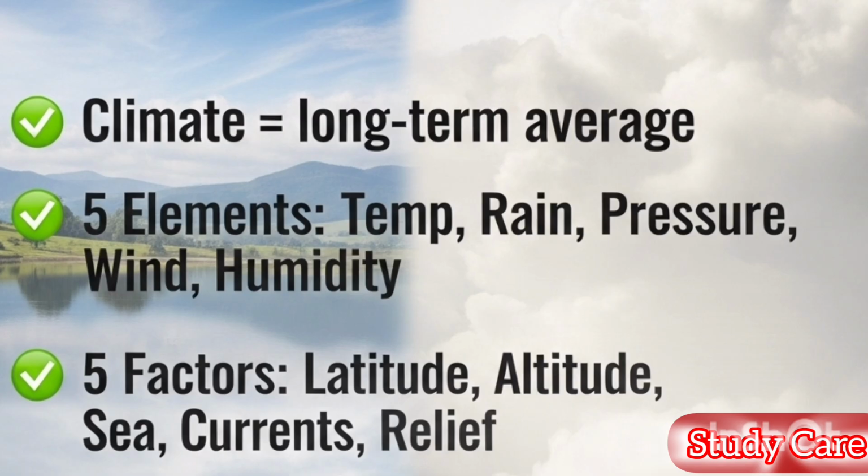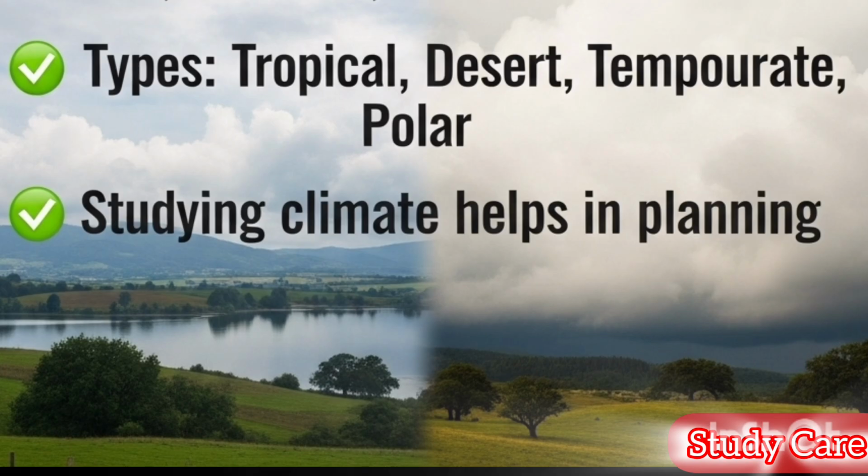Summary and recap. Let's quickly revise what we learned. Climate is the long-term average of weather. The key elements are temperature, rainfall, air pressure, wind, and humidity. Climate is influenced by latitude, altitude, sea distance, ocean currents, and relief. Different regions have different types of climates. Studying climate helps us in planning and survival.